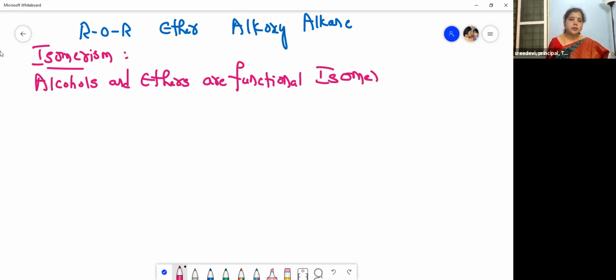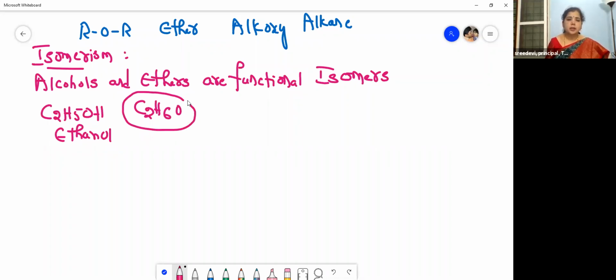Right. So I will give the examples to you, children. So this is C2H5OH. See, what is this? Ethanol. And then the ether for the molecular formula. What is the molecular formula? C2H6O is the molecular formula.